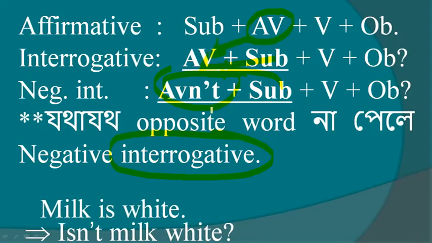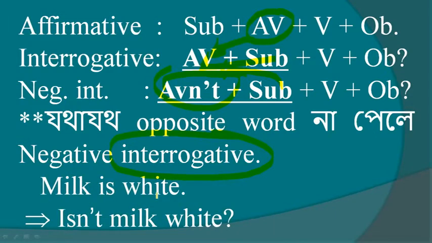Now example. Milk is white. Think. If we use milk is not black, it will not be correct. Why? Because there are also another color. Milk is not black, that does not mean milk is white. Milk may be yellow, maybe green. There are another color also. So we are not getting proper opposite word to maintain the meaning. So what should we do?